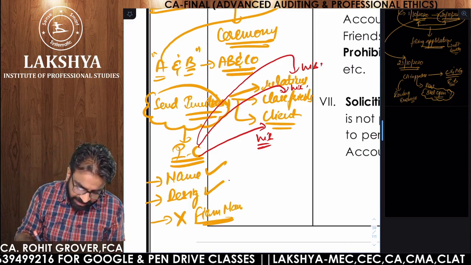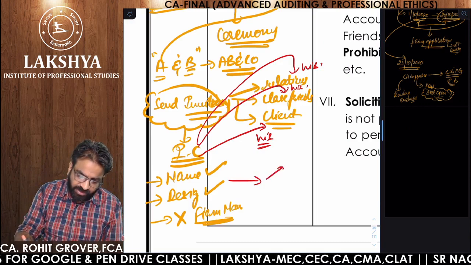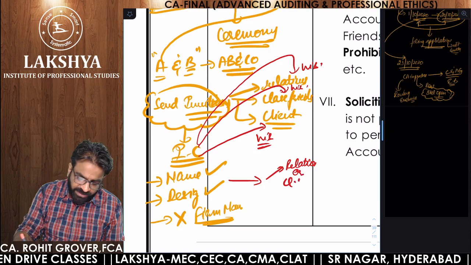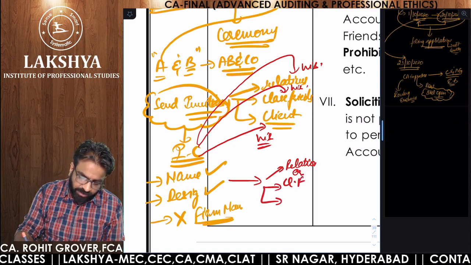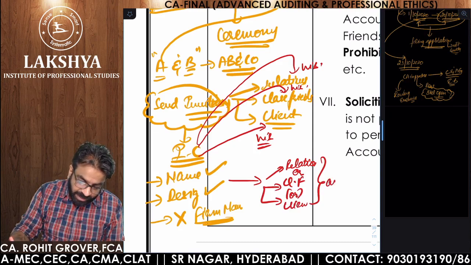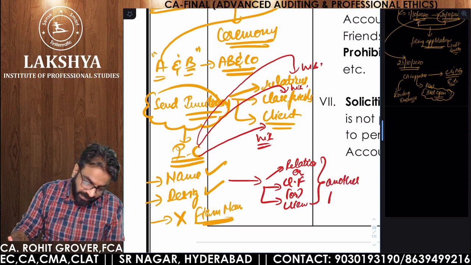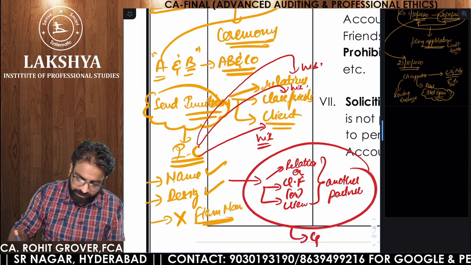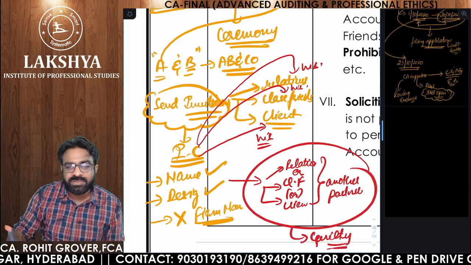But in this case, if this invitation is sent to the relatives or close friends or clients of another partner also, in that case, you are guilty.